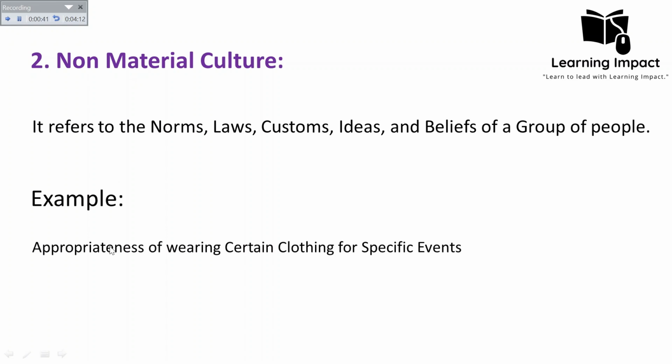It is all the norms and customs and prevailing ideas in a society that shape our ideas towards particular things. So for example, if we give priority to one cloth over another for a specific event, it is part of our non-material culture, as it is part of our choice.